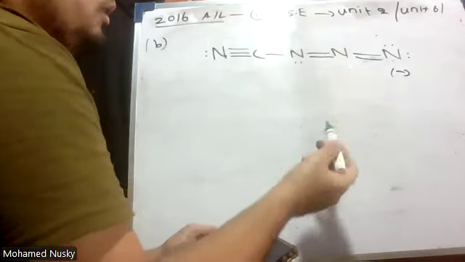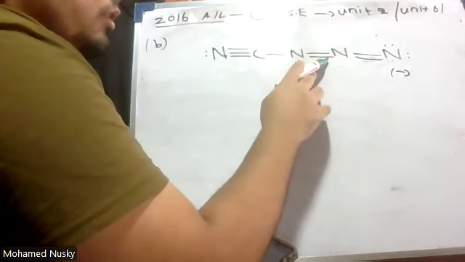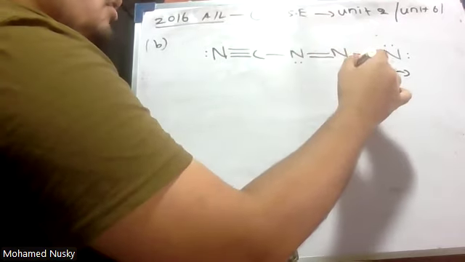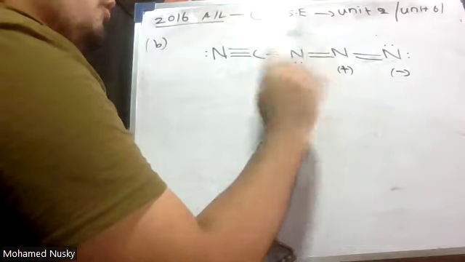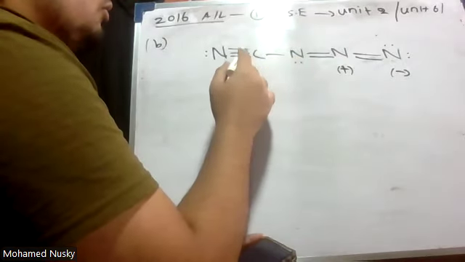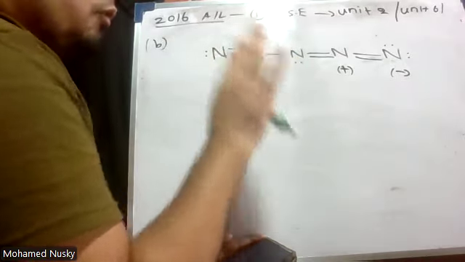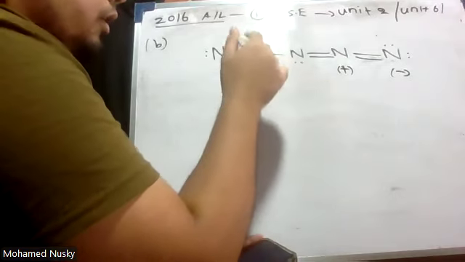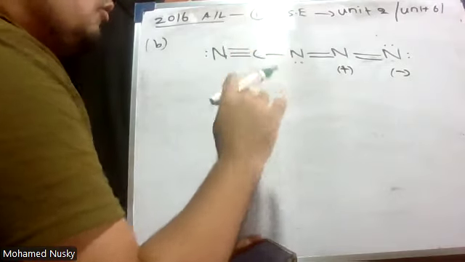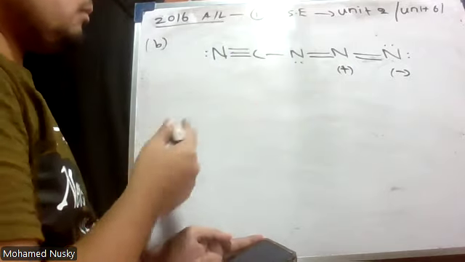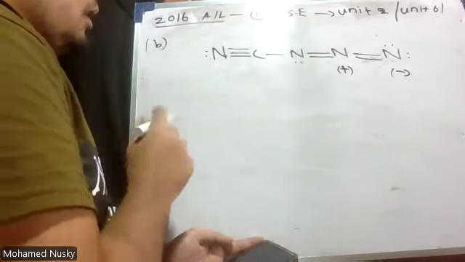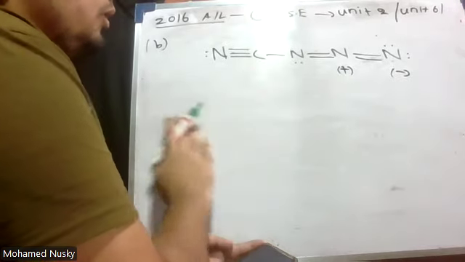It should have 5, it has only 4, then 1 electron is lost, therefore plus charge. Here 1, 2, 3, 4, 5, no formal charge. Here 1, 2, 3, 4. Carbon should have 4 valence electrons. There are 4 valence electrons surrounding it, therefore no formal charge. Here also 1, 2, 3, 4, 5, no formal charge. This is the stable structure.